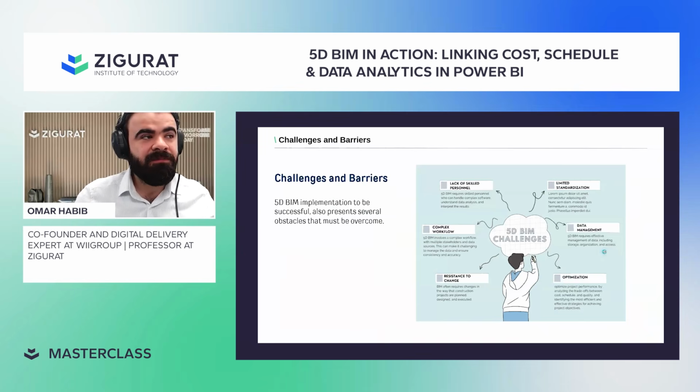Okay, so I'd like to discuss, when I talk about 5D, the previous one was about data, and I think the issues are in the organization itself. When we talk about 5D itself, we talk about lack of skilled people. If I ask you, what does a 5D specialist look like? What skill sets does he need to understand the workflow there?